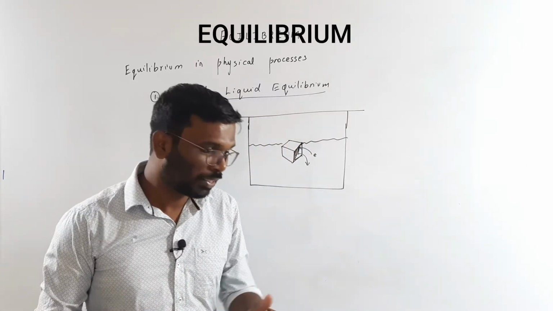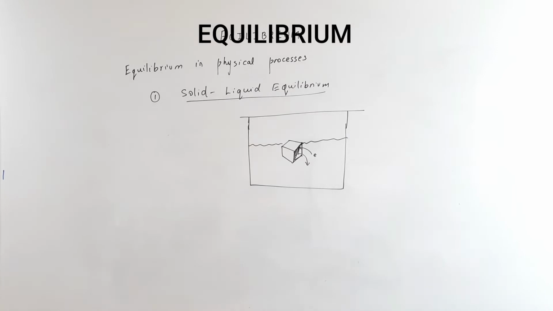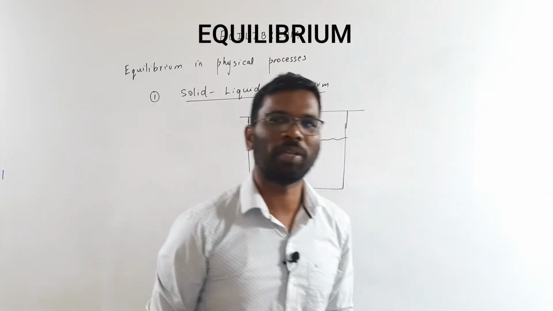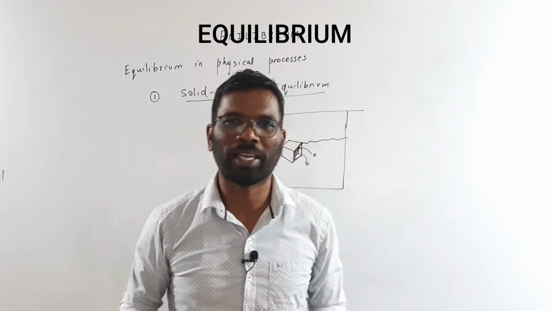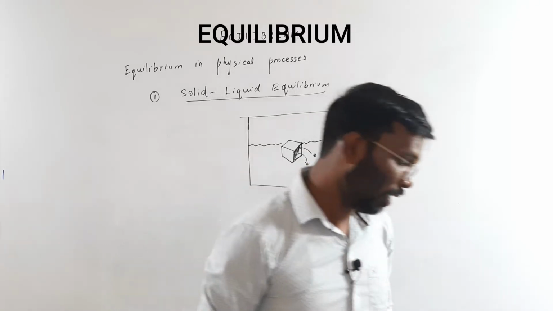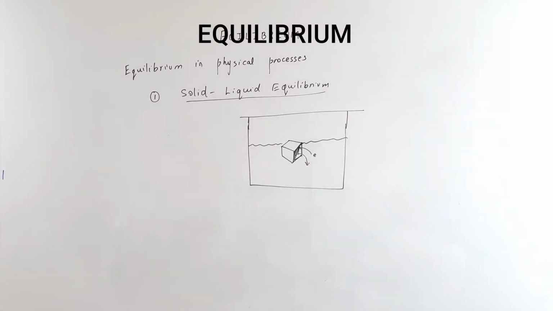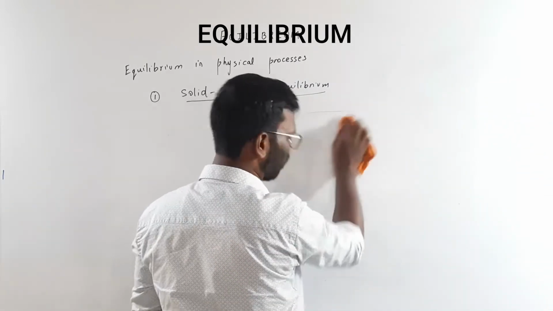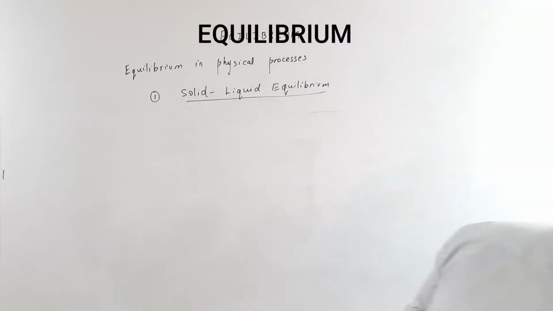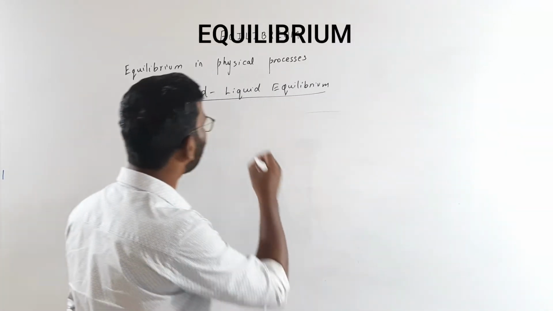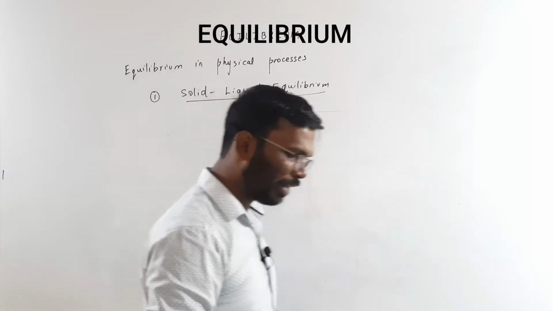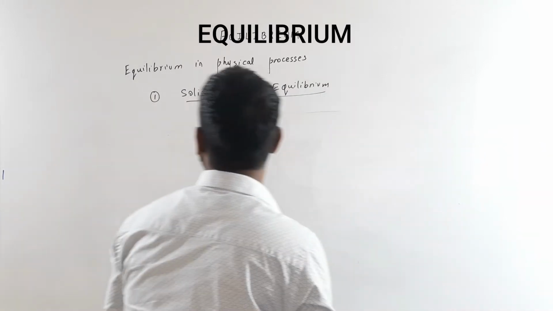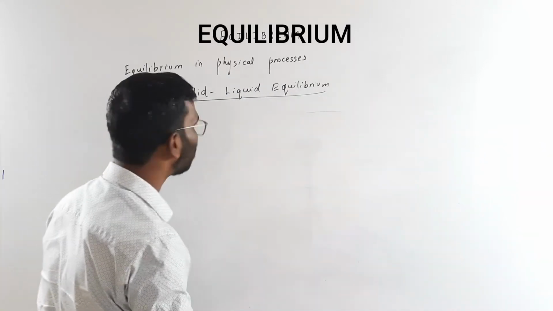Now the next equilibrium is liquid-vapor. Liquid-vapor equilibrium is the one which I explained at the beginning of the lecture. Then there is a third category, that is solid and vapor equilibrium.